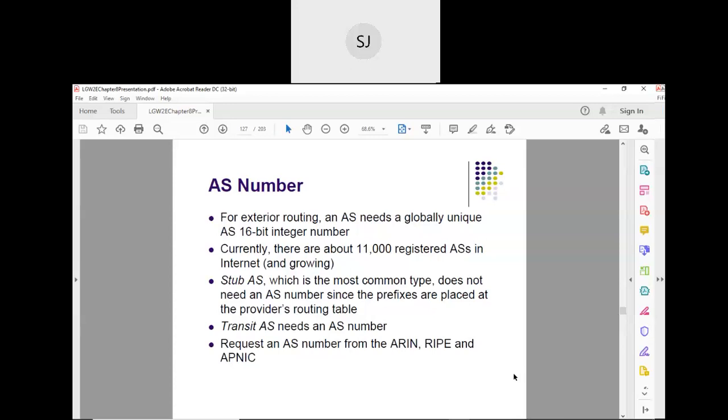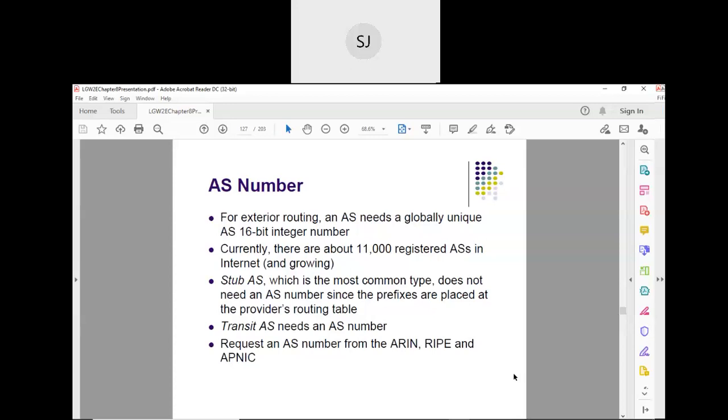what you should know is every autonomous system should be numbered, just as you have IP addresses to identify a network, because an IP address is a network ID and a host ID. So the network ID is identified by some IP address. Here it is not just the IP address, it is the autonomous system number.